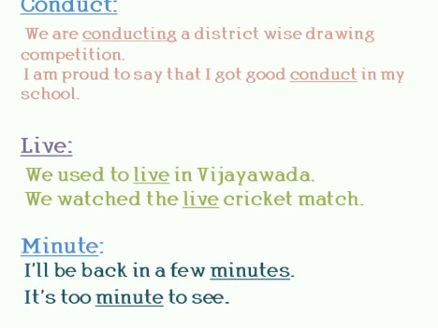Here live is pronounced like live. We see the cricket through live telecast, which means we watch cricket through television at home.